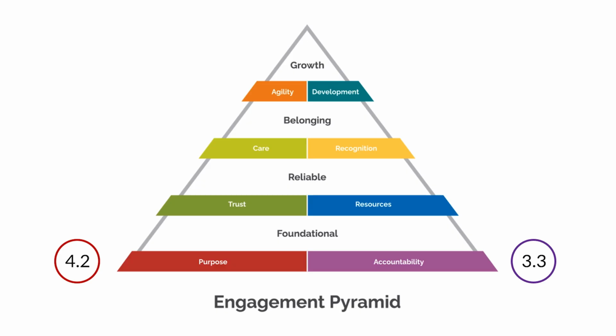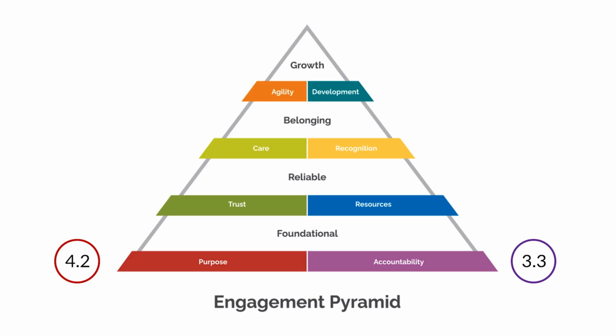In this example, purpose has a score of 4.2, showing active engagement. We move from the left to the right along the base of the pyramid to accountability. We see accountability scores a 3.3, showing cautious engagement. The accountability score is less than 4, so it becomes our first priority for action planning. So far, we have 1 priority for action planning, and ideally, we'd like to select 2 or 3.